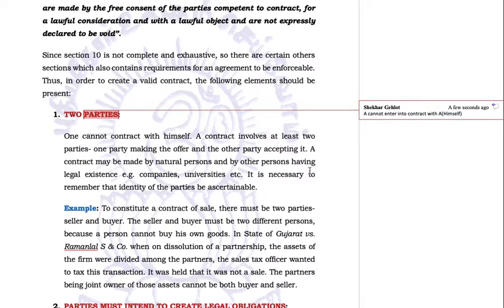Let's have an example. To constitute a contract of sale, there must be two parties. One has to be a seller and one has to be a buyer. The seller and buyer must be two different persons, because a person cannot buy his own goods, and definitely cannot buy his own properties. Let us discuss it with the help of a case law.